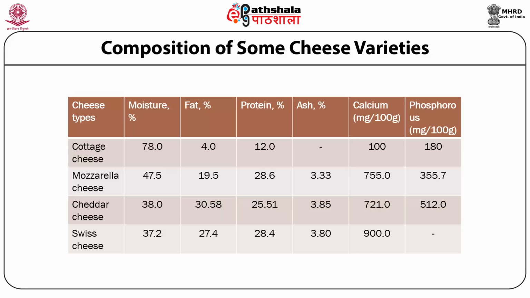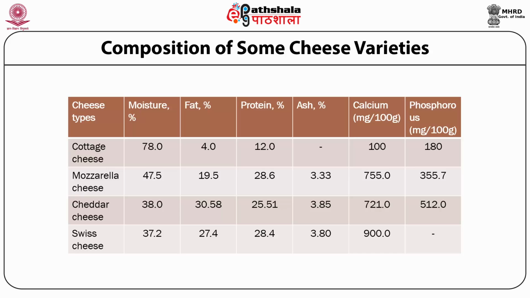As per the name, based on soft or hard variety, the moisture content in the soft cottage cheese is 78%, nearing 80, whereas in mozzarella it is around 47.5, whereas the hard cheddar has 38 to 39% moisture, and the Swiss cheese has around 37% water content.